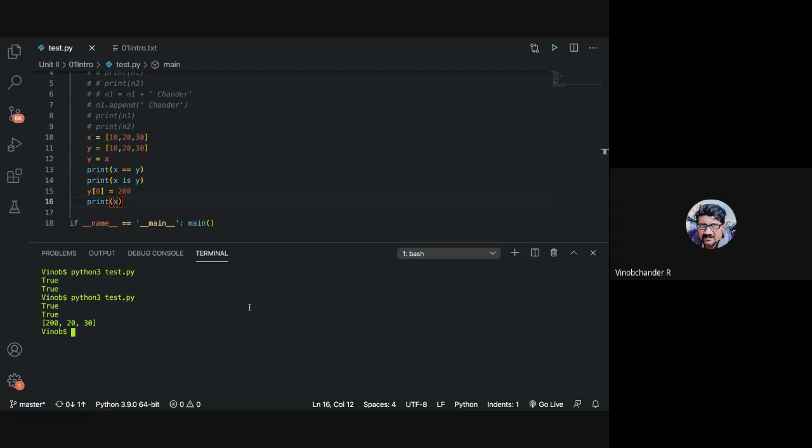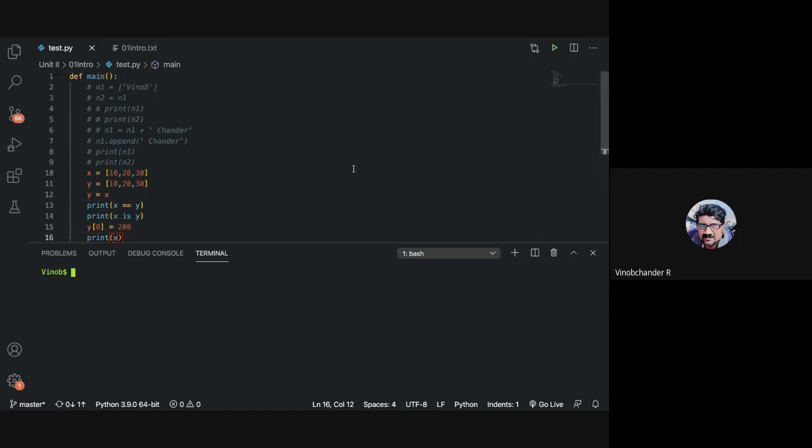Okay, so this is an example for aliasing, and you need to be careful with mutable and immutable types, right? Any doubts on this? No, sir.